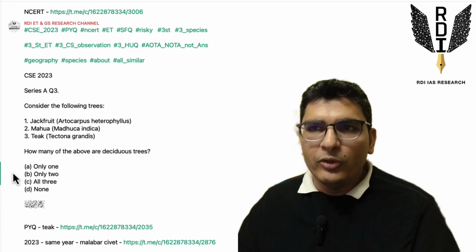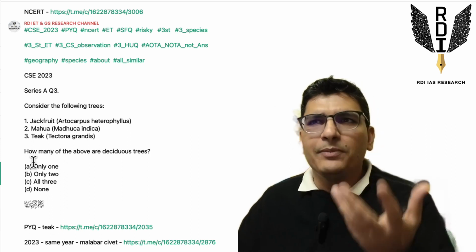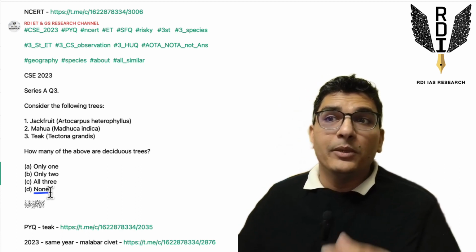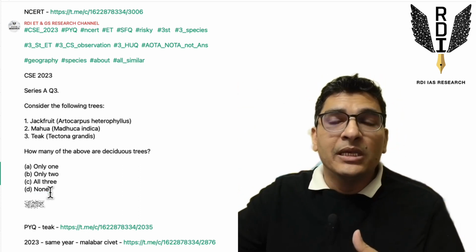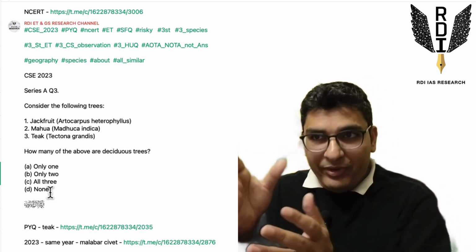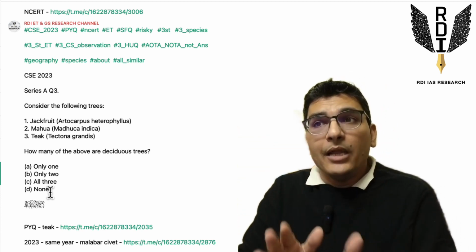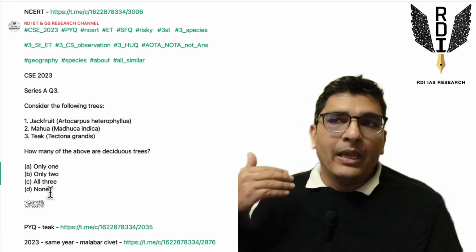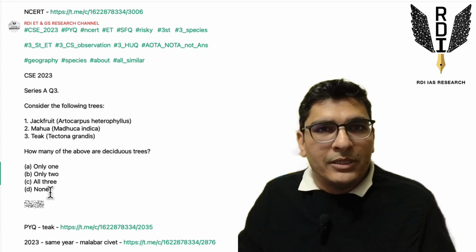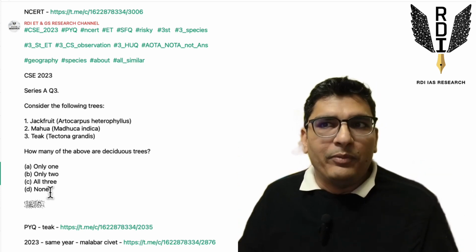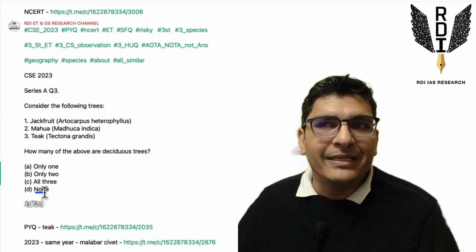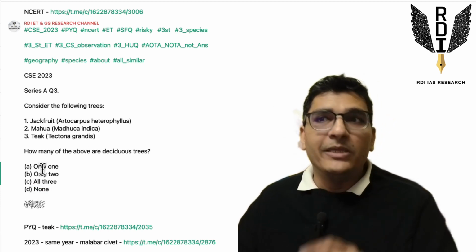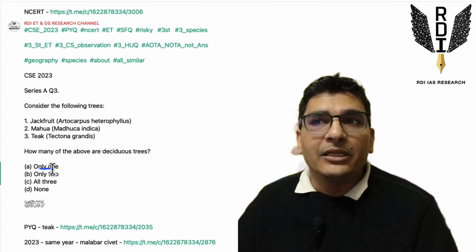One, just one also in most cases will not be the answer, because that is too easy, that is too preparable. And none also will not be the answer, because to say that none of the species are deciduous, or whatever information is asked in such questions, none have that characteristic, requires a lot of information, and in most students' cases, we will not have that information, right? So none also does not make sense to be the answer. All also does not make sense to be the answer. Just one species also normally is not the answer.